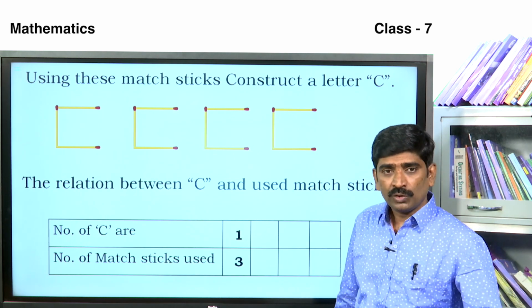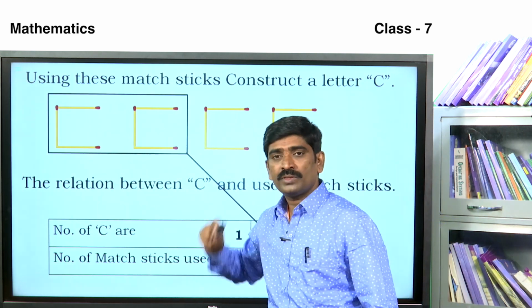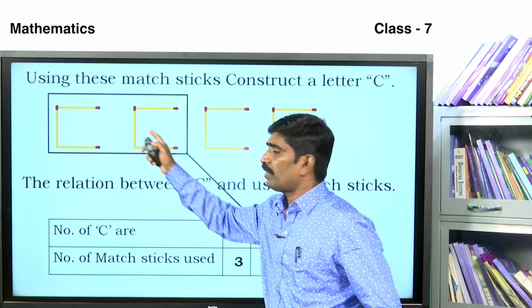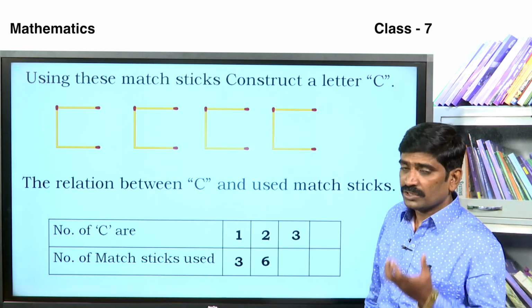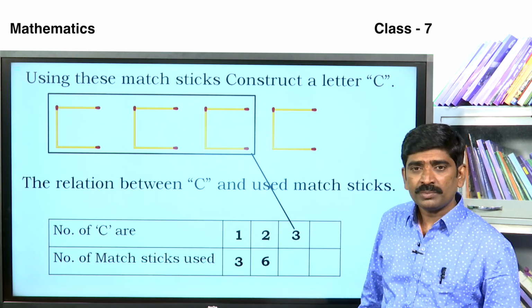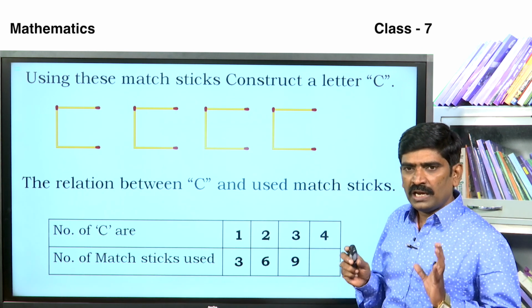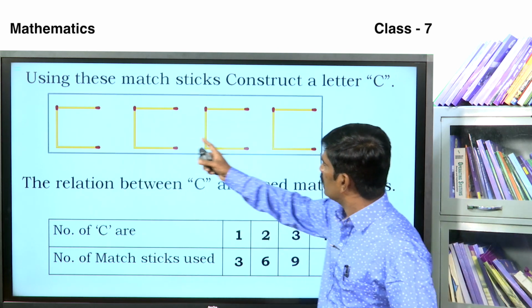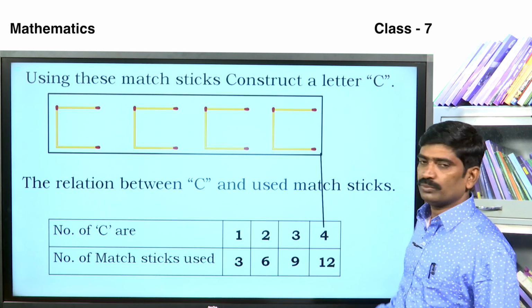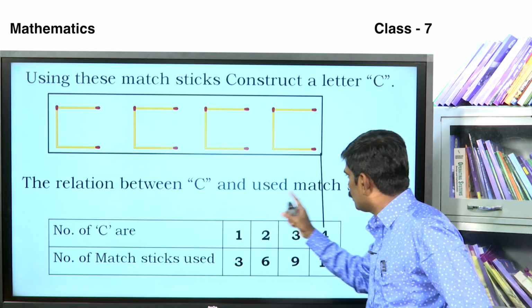And next, if you take 2 C's, then how many matchsticks are used? 3, 4, 5, 6. Very good. Next, 3 C's are here. Therefore, how many matchsticks are used? 9 matchsticks are used here. And we construct 4 C's. Then the number of matchsticks used is 12. If you compare these, you will understand the relation between C and the matchsticks used.